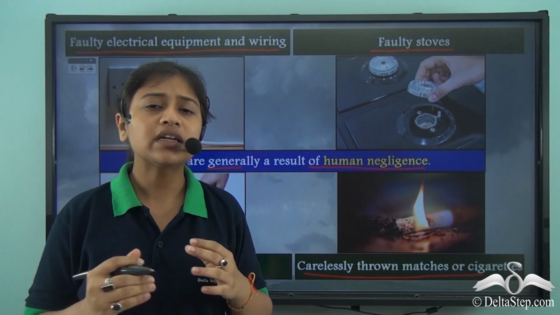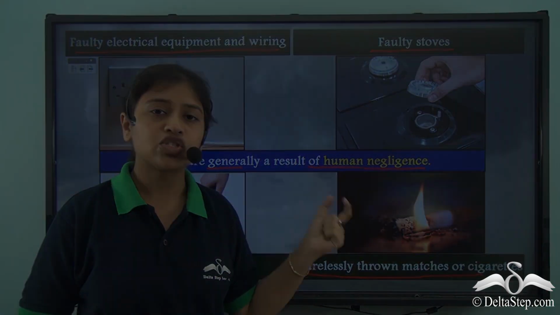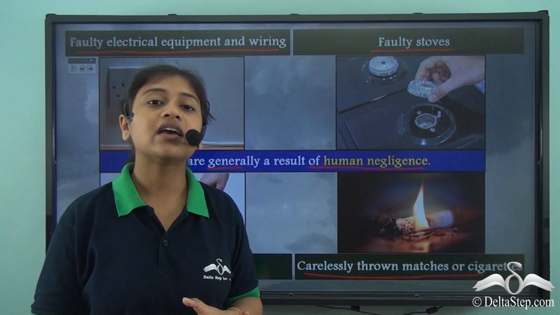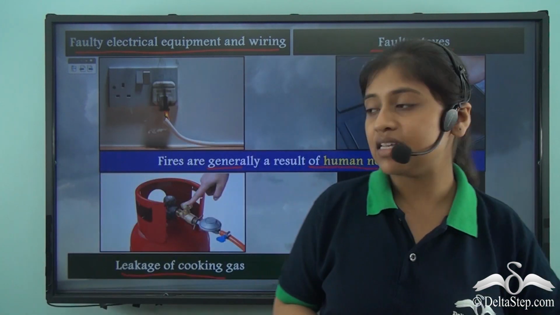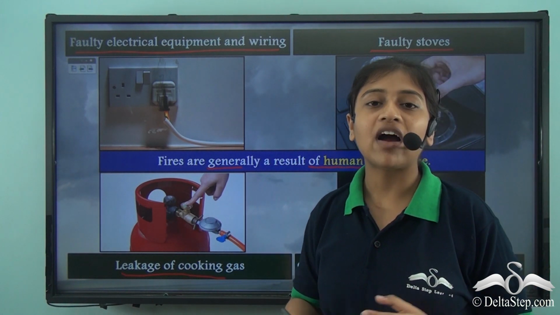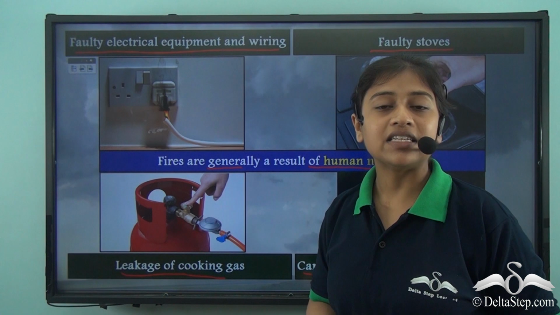On the other hand, we have the reason of faulty stoves. If we do not keep a regular check of the stoves and we do not clean them well, then it may lead to the breaking out of fire. Besides these, we also have the leakage of cooking gas being a major factor behind fires breaking out in residential areas.